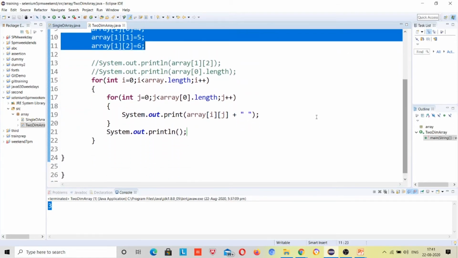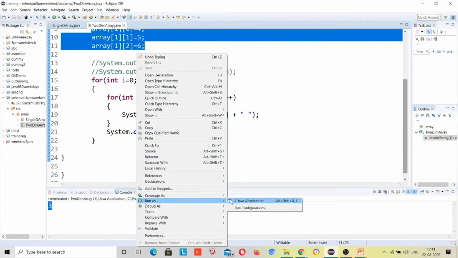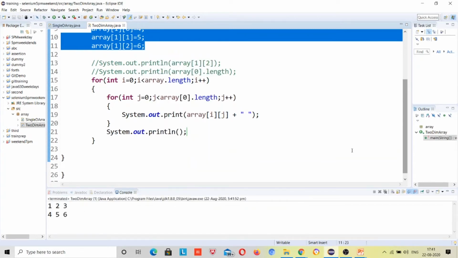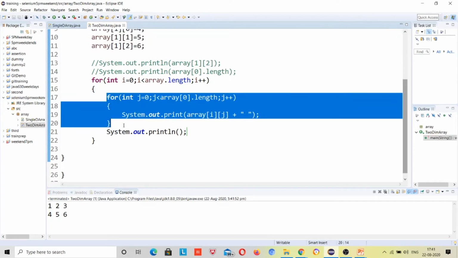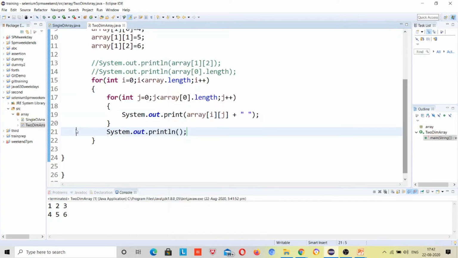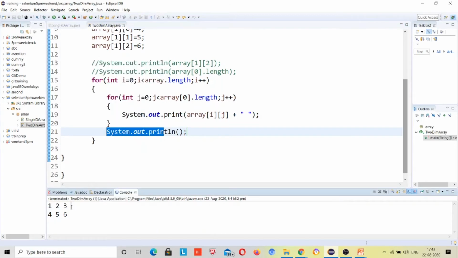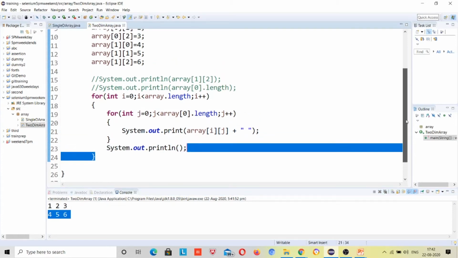So this way it will print all the values. First time it printed 1 2 3, and just because this inner loop was completed, I gave a line break, so there was a line break here, right? Then it printed 4 5 and 6, right?